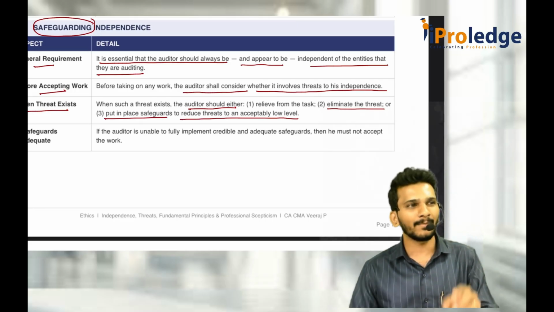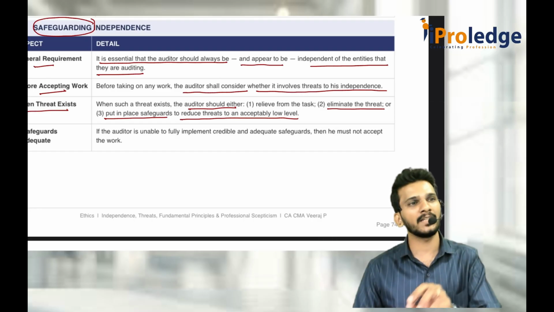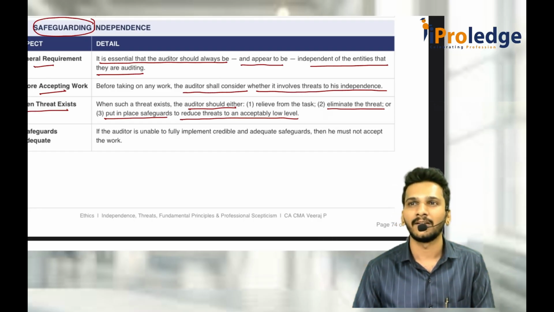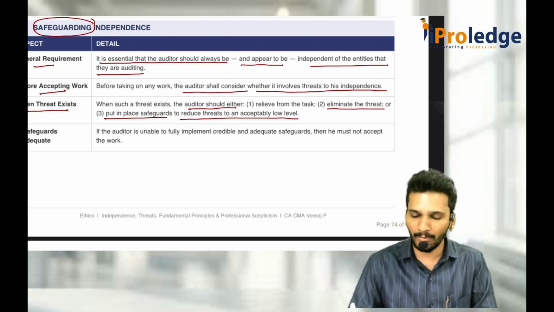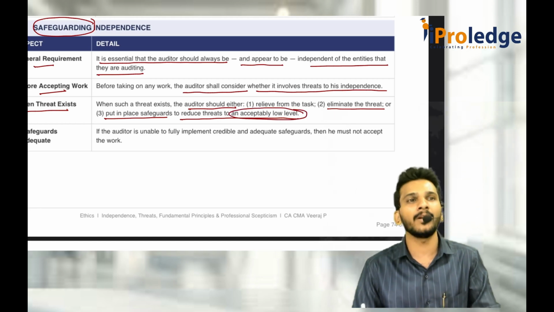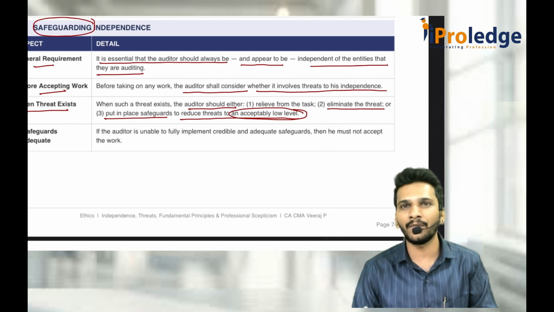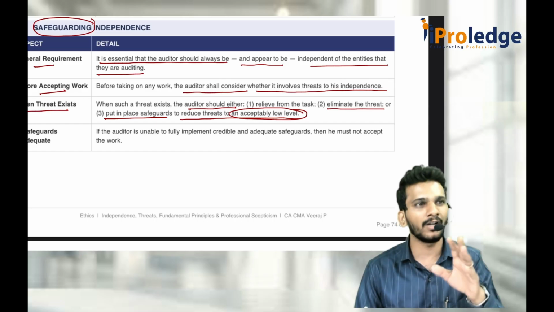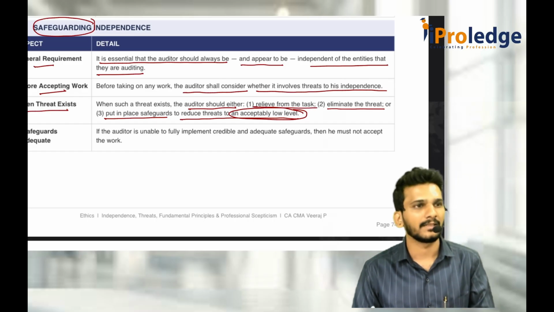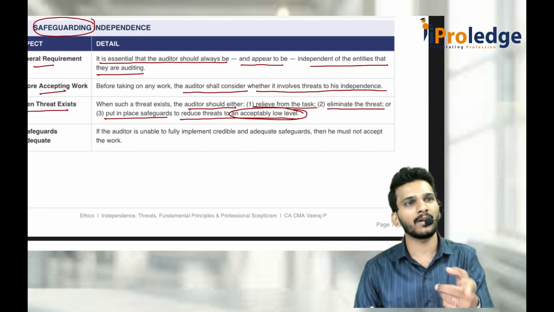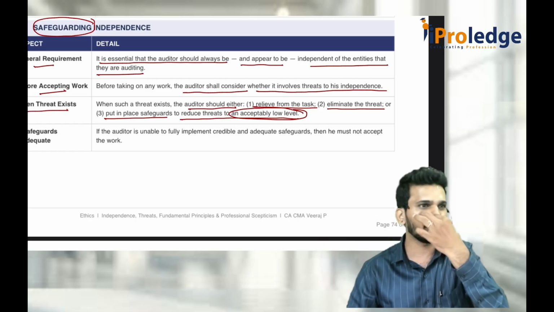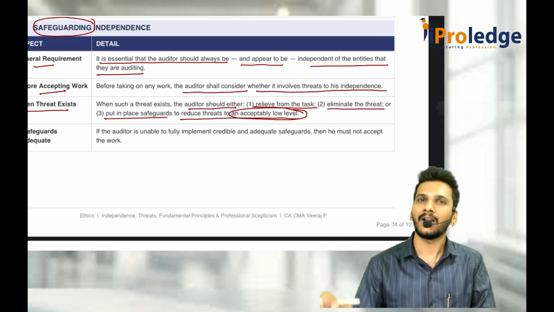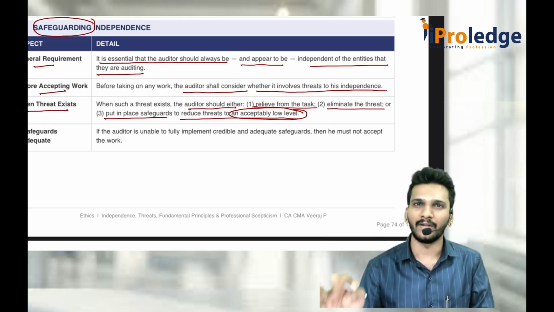For example, some company is offering an audit to you, but your relative has purchased 1.5 lakh rupees worth of face value shares. As per section 141, a relative can hold a maximum of 1 lakh rupees worth of face value. That means try to bring that down to an acceptably low level. What is an acceptably low level? You request the relative, please sell 50,000 worth of face value shares so that I can be appointed as an auditor of the company. If that is also not possible, then relieve from the task. Generally, relief from the task happens when you are already appointed and later somebody purchases shares of more than 1 lakh. Then you should resign, relieve from the task. Eliminate the threat, or reduce it to an acceptably low level, or relieve it.